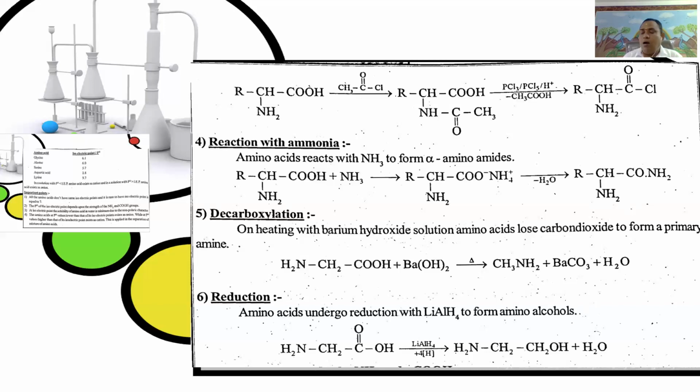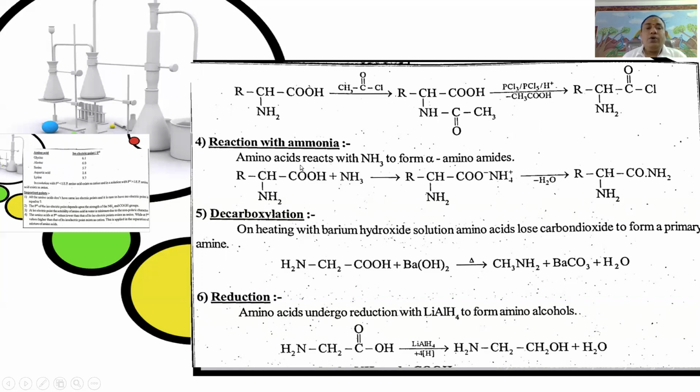That is, RCHNH2COOH upon treatment with acetyl chloride. Just here in the amino group, one of the hydrogens is replaced by the acyl group. It gives RCHNHC double bond OCH3. It combines with either PCl3 or PCl5. Then in the carboxylic group, OH is replaced by the chlorine atom. It gives the acid chloride RCHNH2COCl.